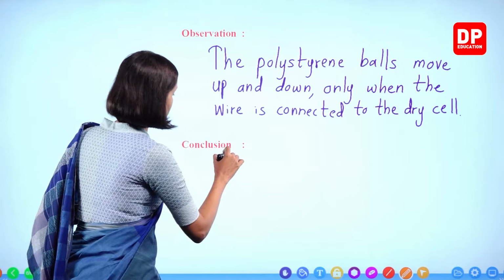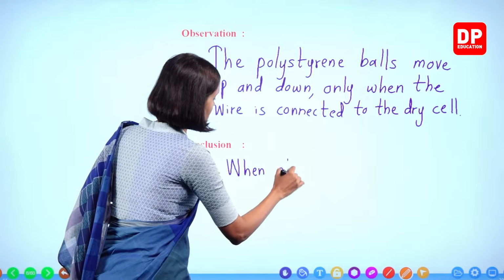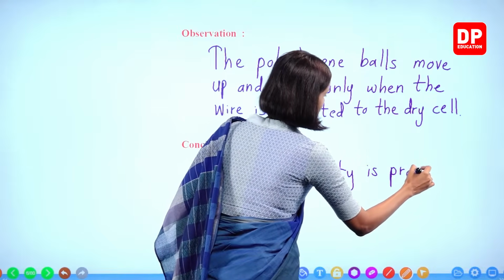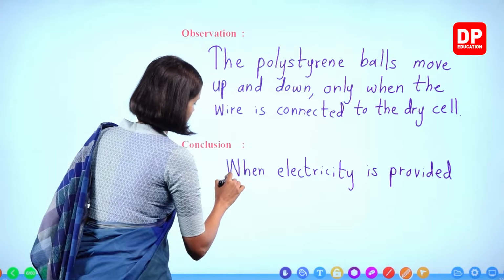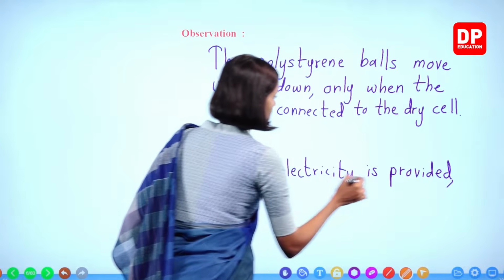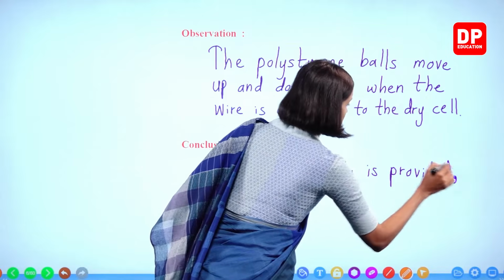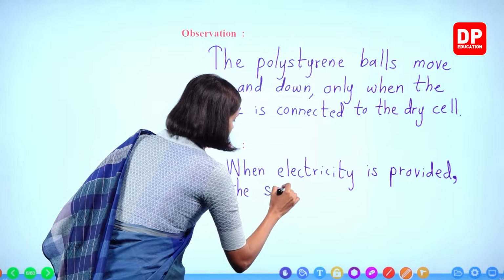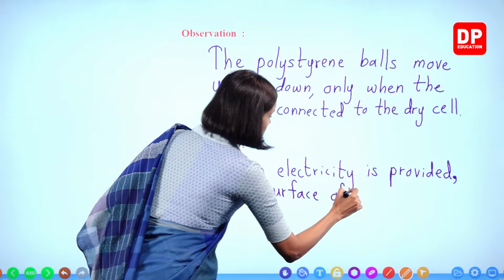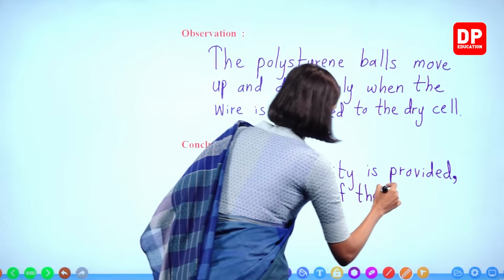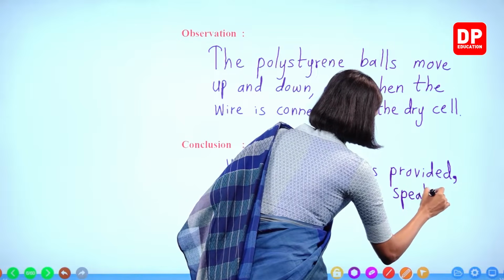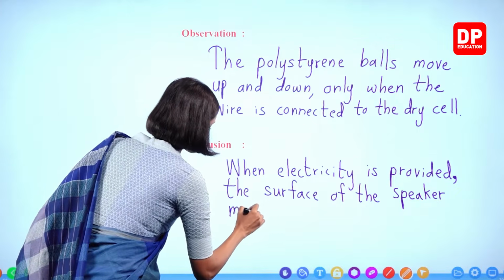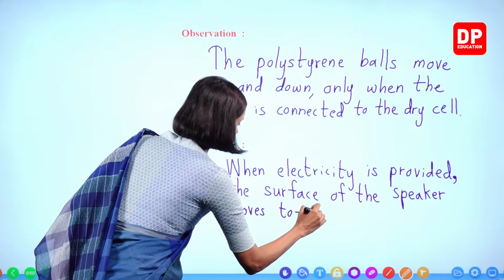So what is the conclusion? When electricity is provided, the surface of the speaker moves to and fro.